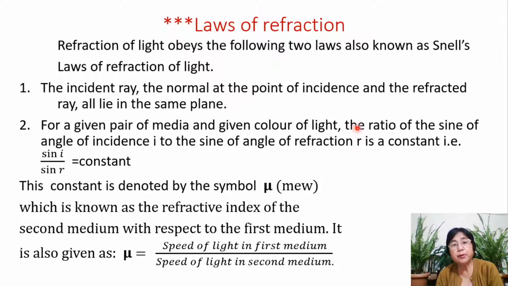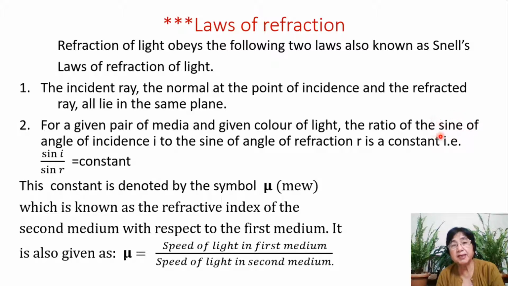When you have to write the word sine in full, please write it as S-I-N-E. But if you attach it along with an angle, like what you have here, sine I, sine R, then you can write it in short as sin. Never write sin here alone.